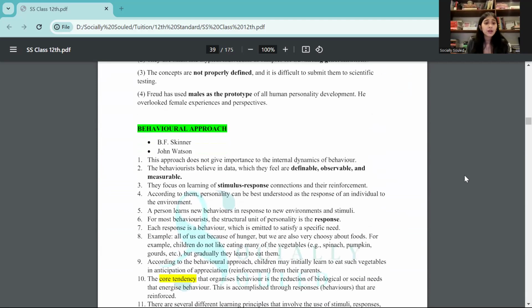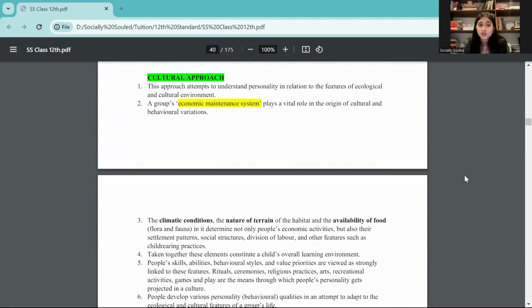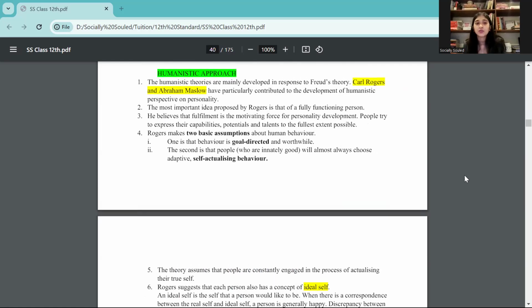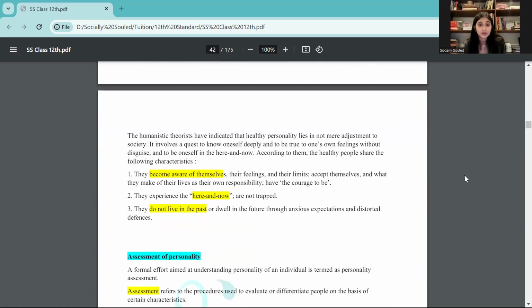Then apart from this, you have behavioral approaches. Which are the behavioral approaches? Who proposed which behavioral approach? What are cultural approaches? They might just give you an example and ask which approach of personality this is. Is this humanistic? Is this cultural? Is this behavioral? So you need to understand that as well.